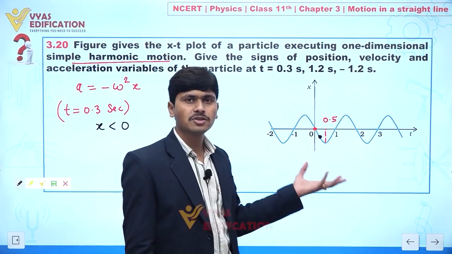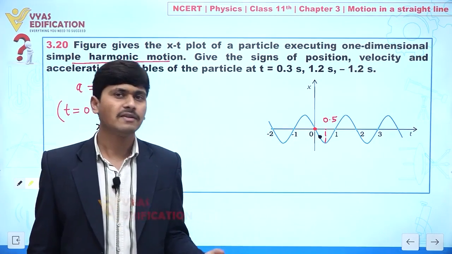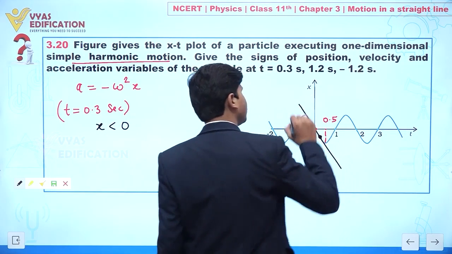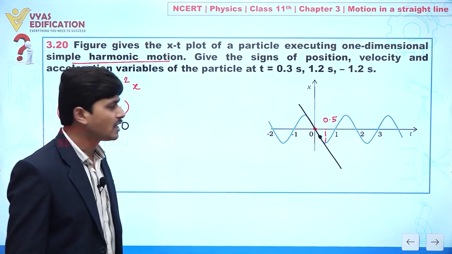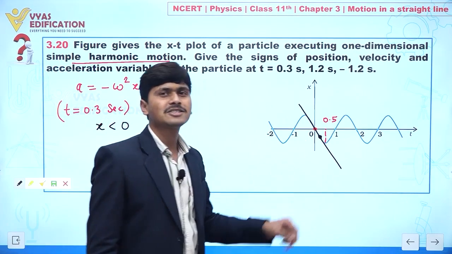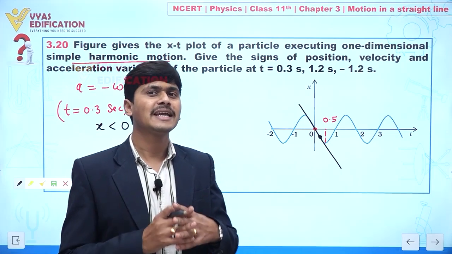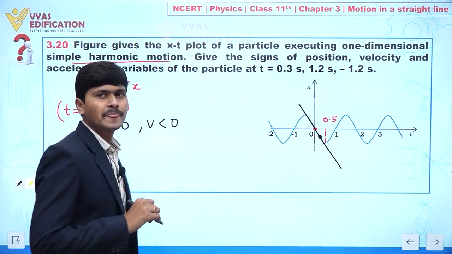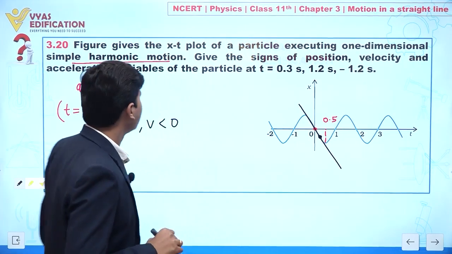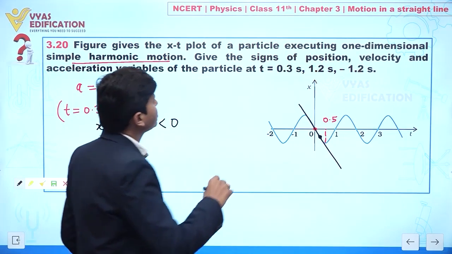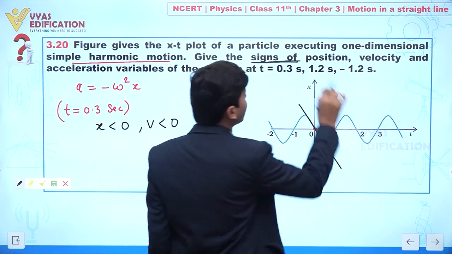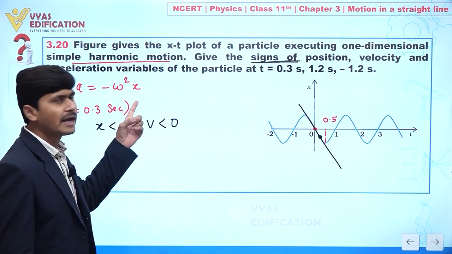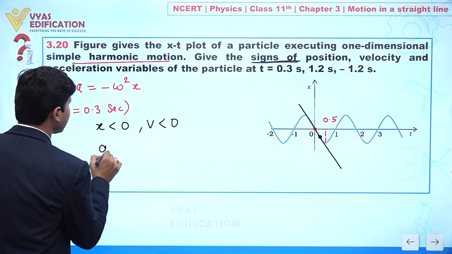If we draw a slope at any point, what does this represent? This represents velocity. This slope is a negative slope, so velocity is also less than 0. Because our objective in this question is just to know the sign of position, velocity and acceleration.